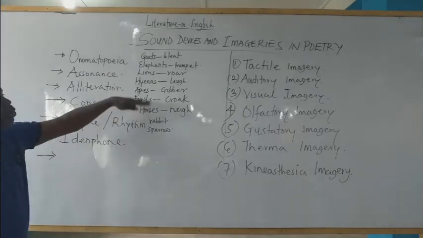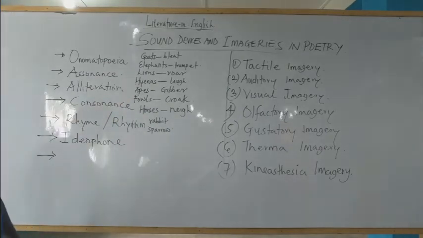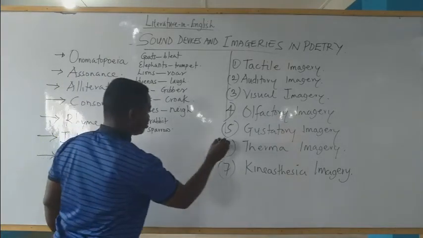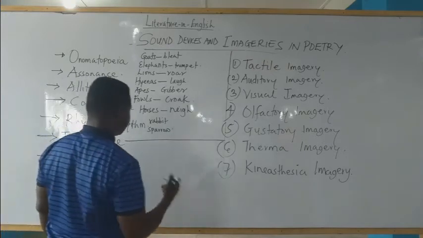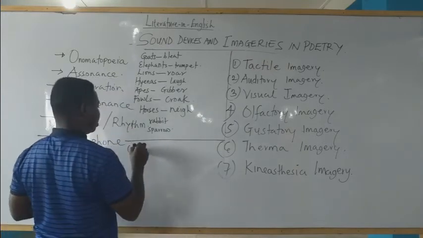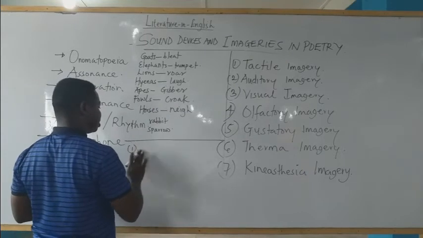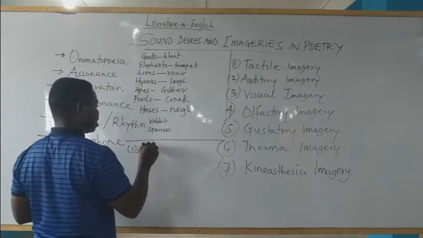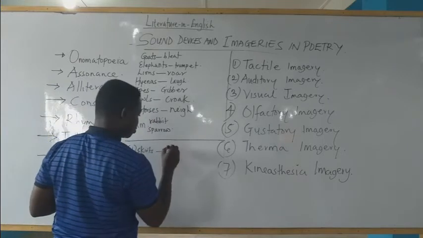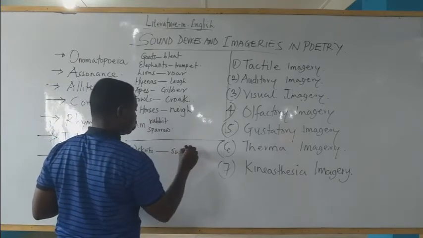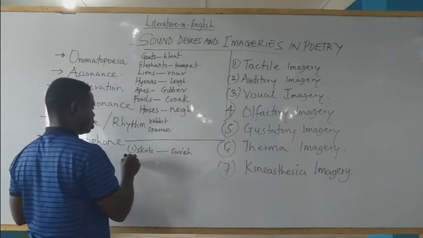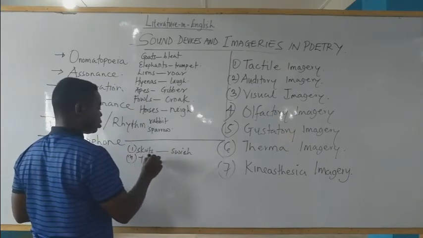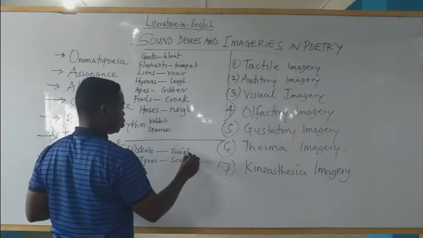These are sounds of animals that indicate their meanings. Now, for objects, we look at the sounds of objects. Number one, a skirt switches. Number two, tires screech.